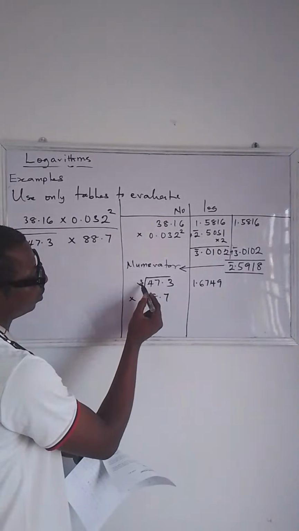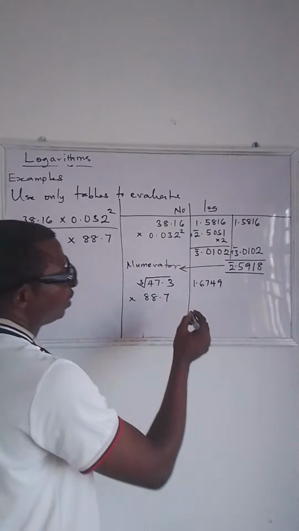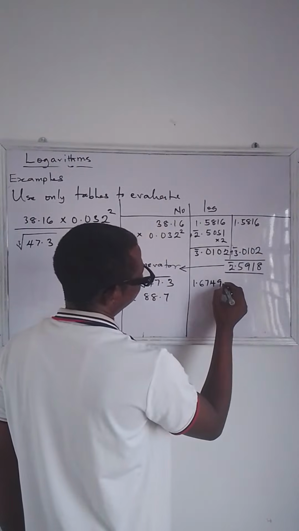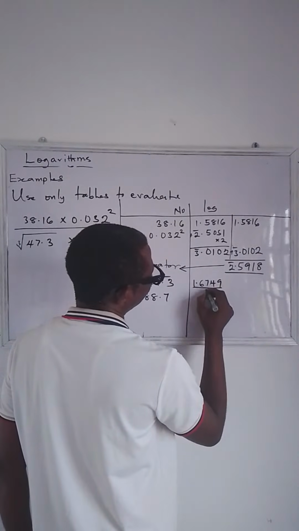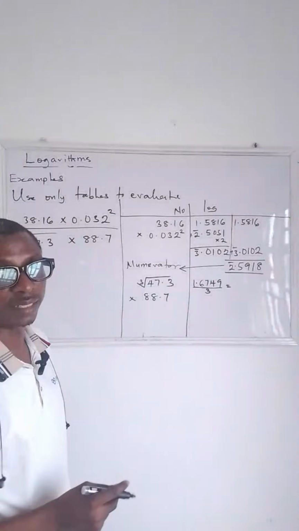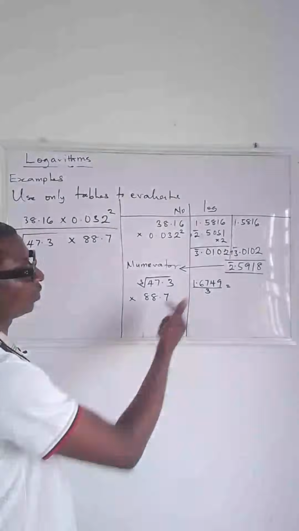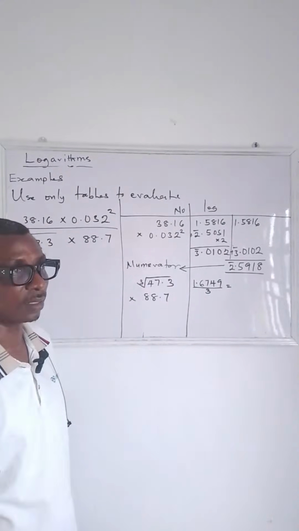Cube root of what we have here, cube root. So that means we are dividing this by 3. So let's divide this by 3. When you divide it by 3, what do you have? Can you quickly do that, and drop your answer before we do it together? Okay, try that.